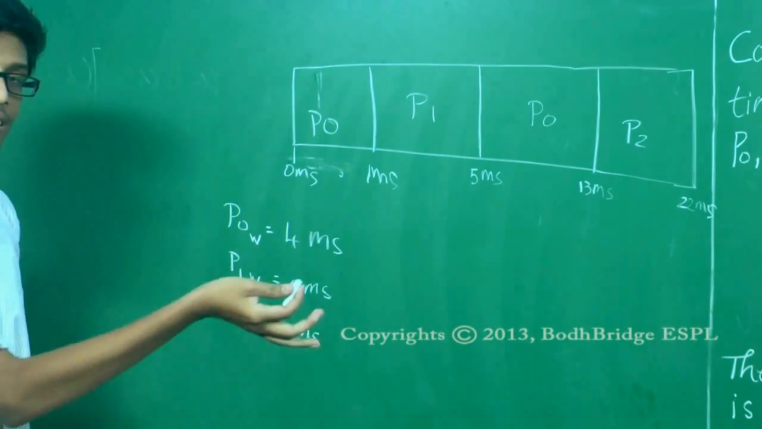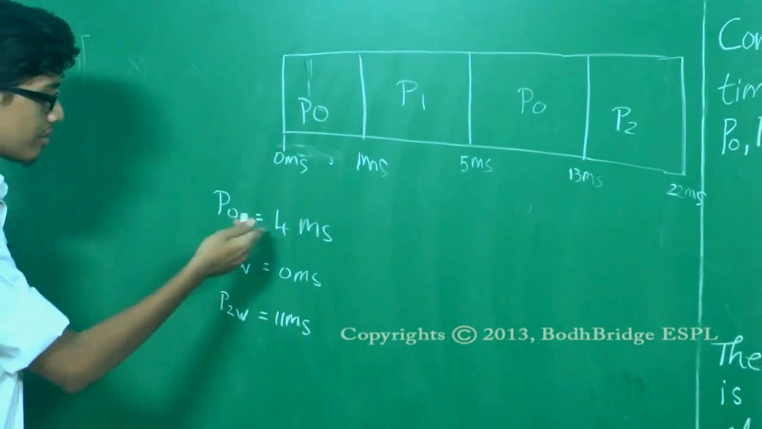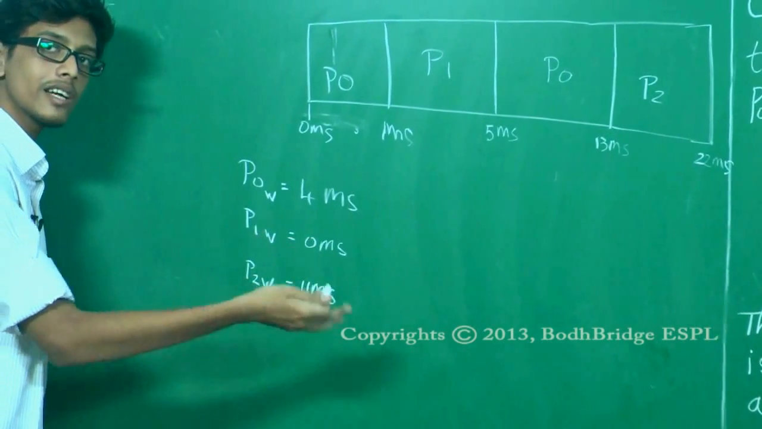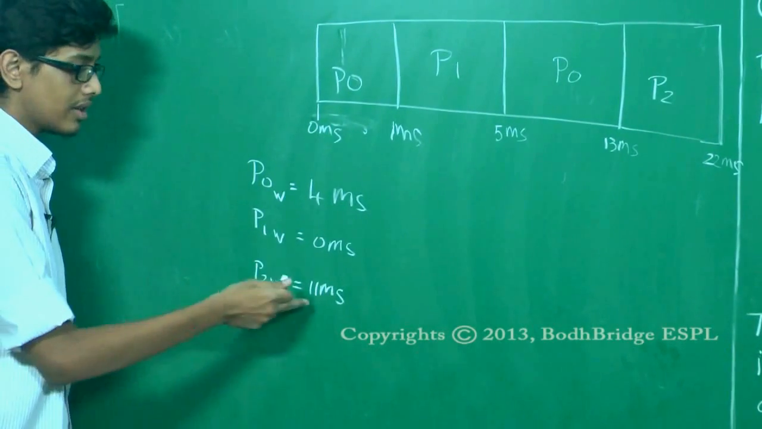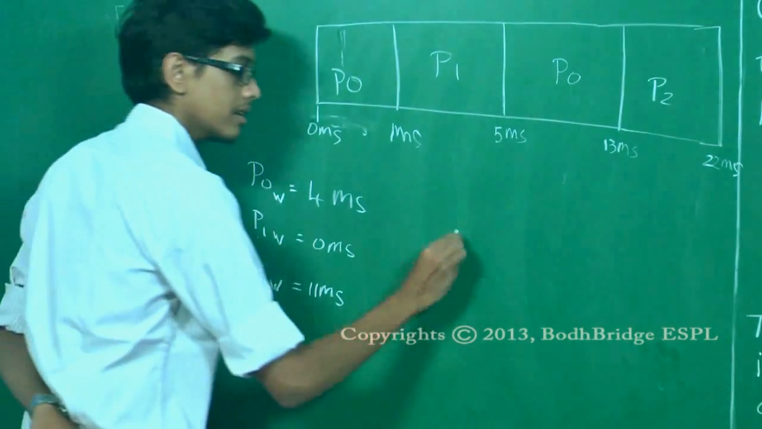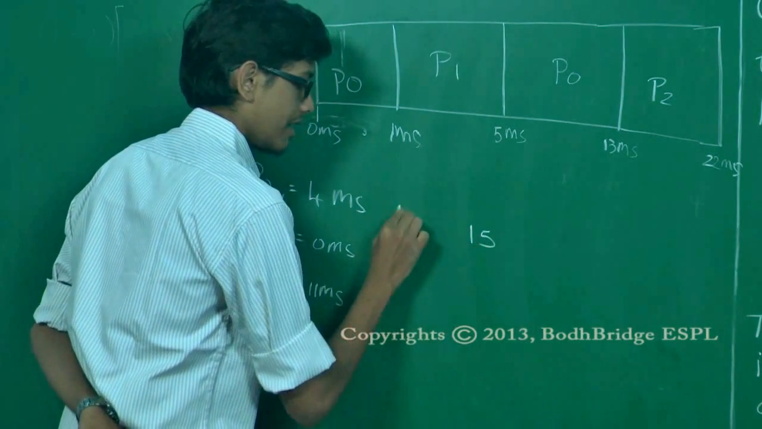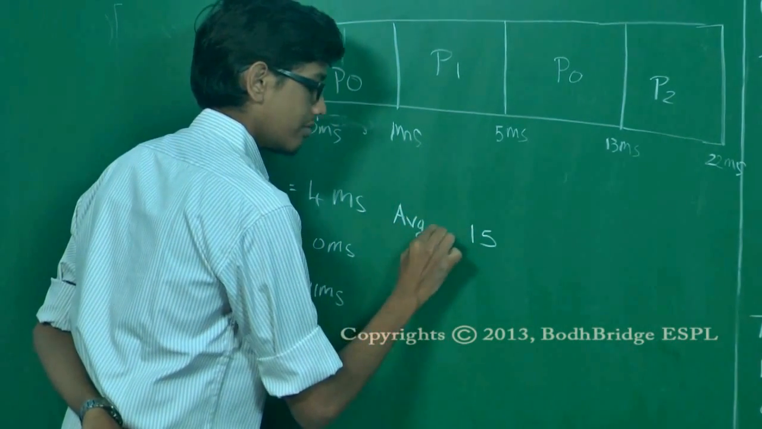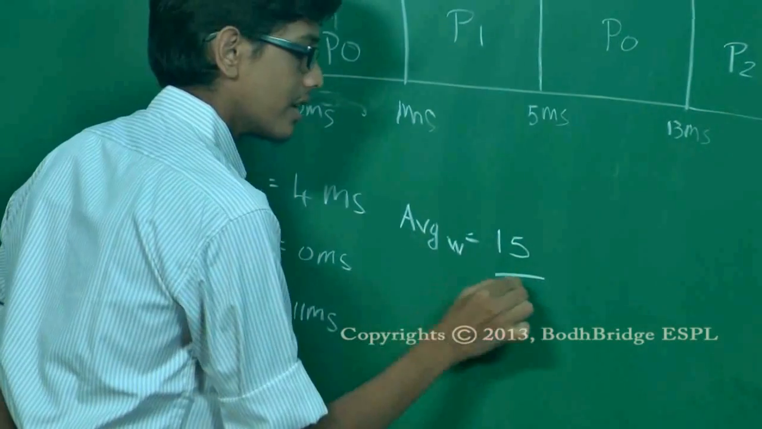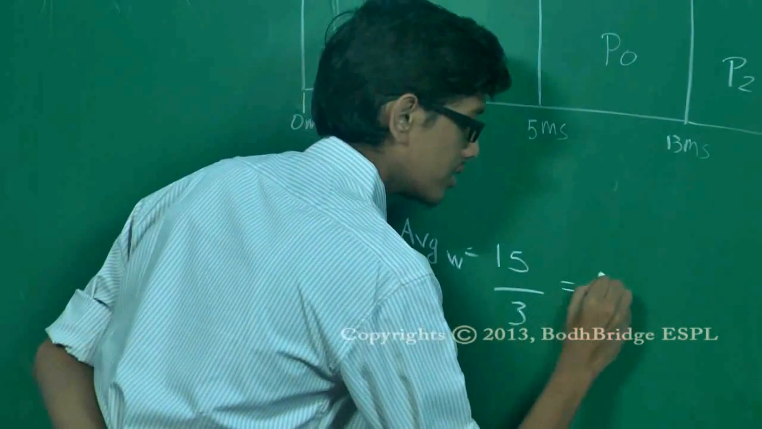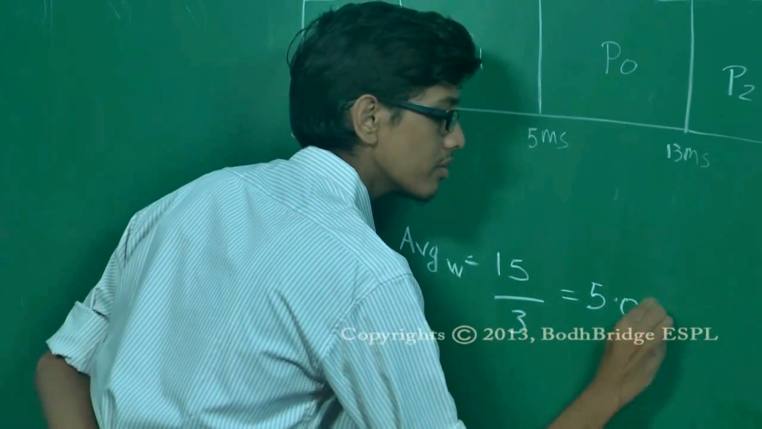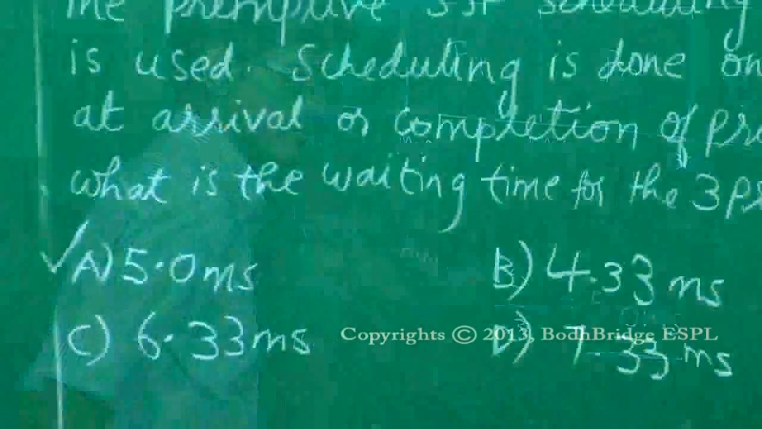So to calculate the average waiting time of the processes, we have to basically add the individual waiting times and divide that by the total number of processes. So 11 plus 0 plus 4 is 15. Average waiting time is equal to 15 divided by 3, which is equal to 5.0 milliseconds. So option A is the right option.